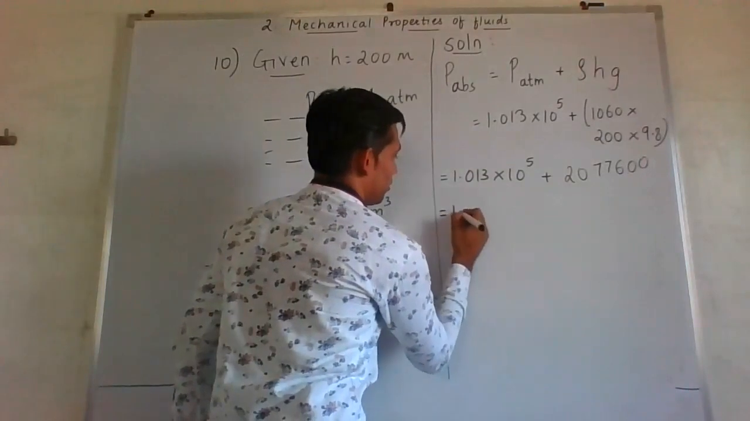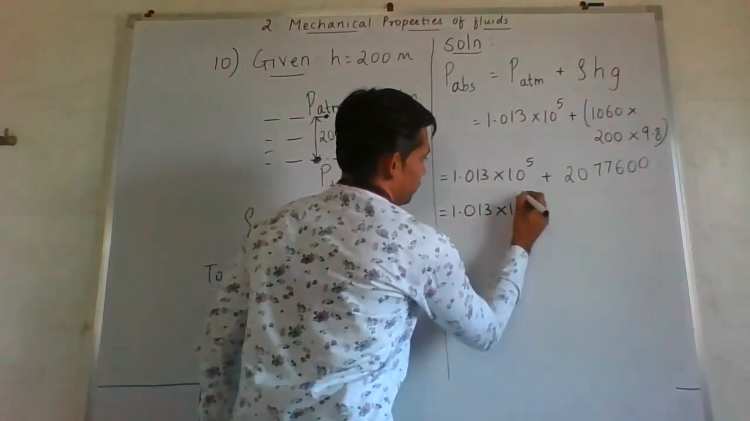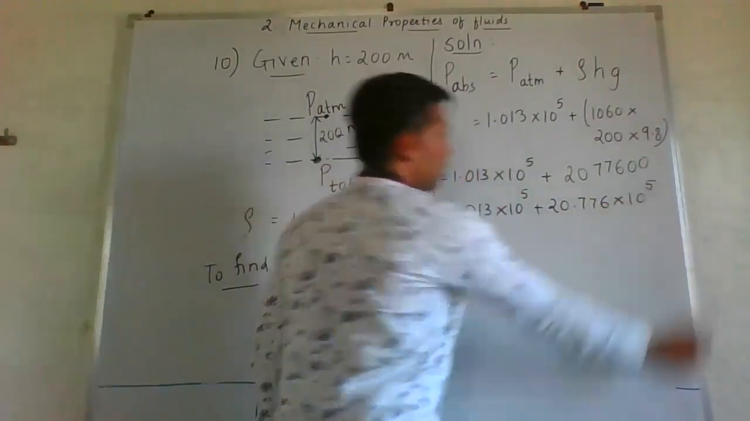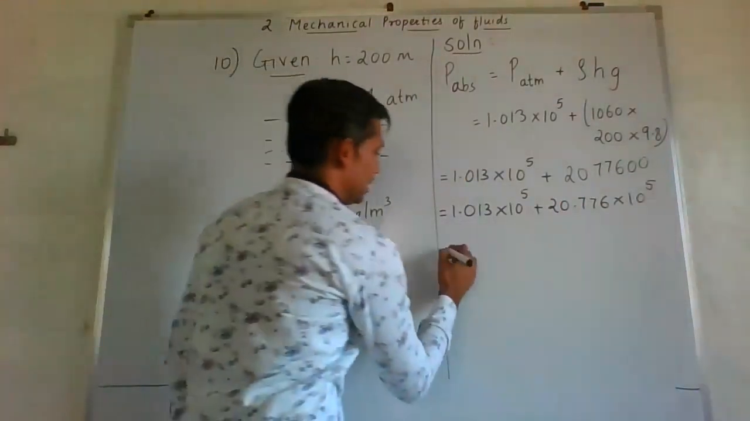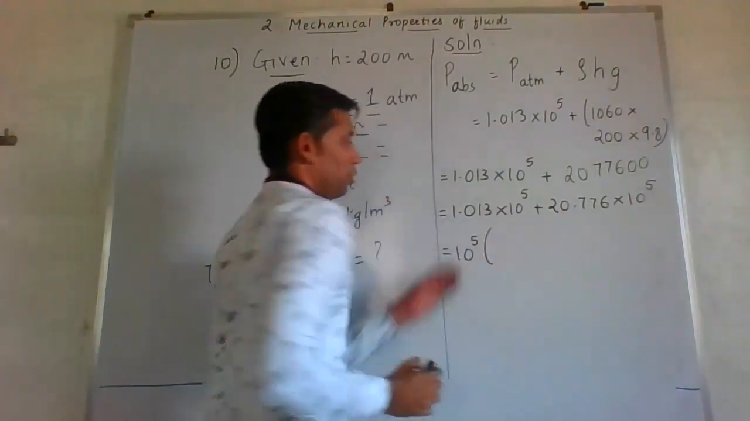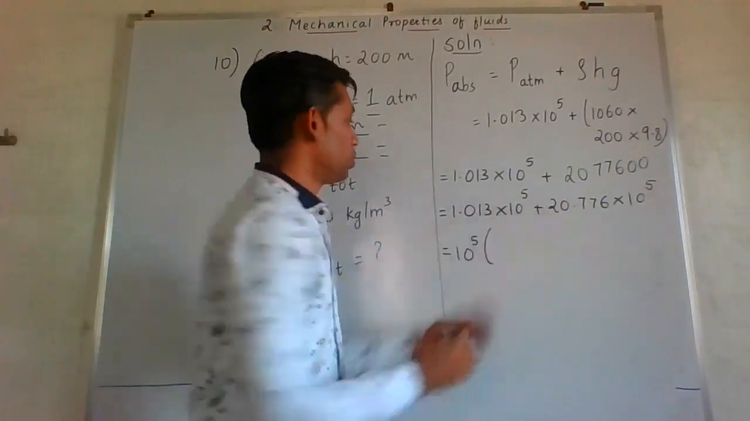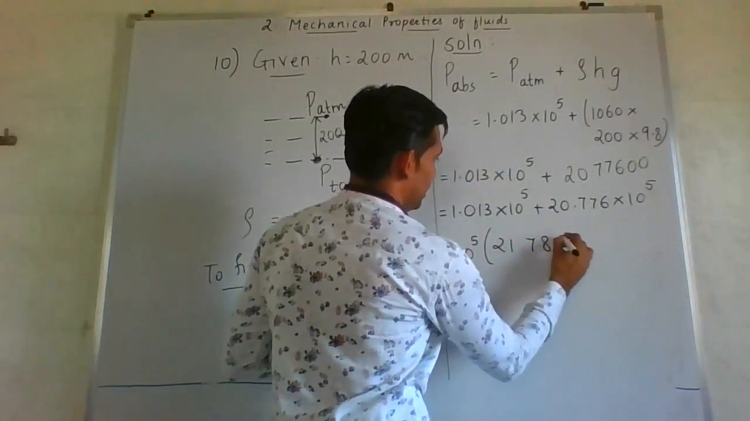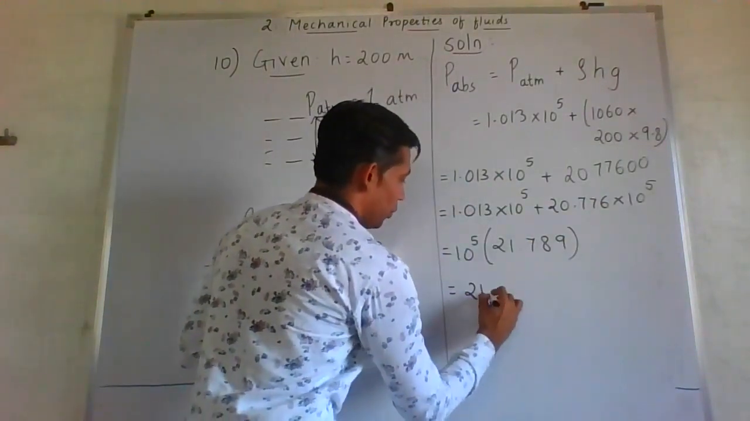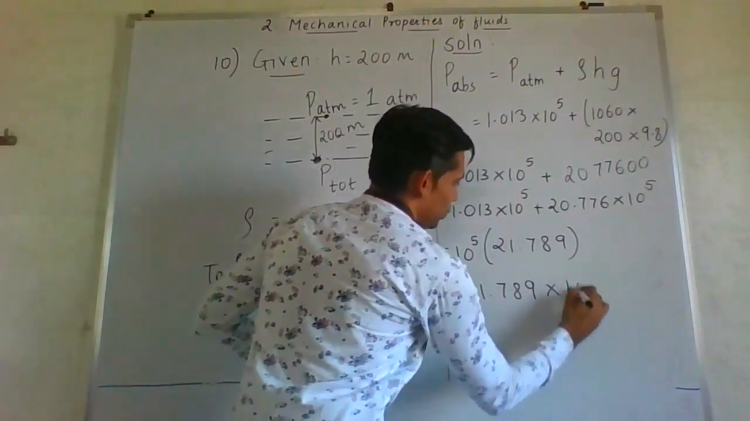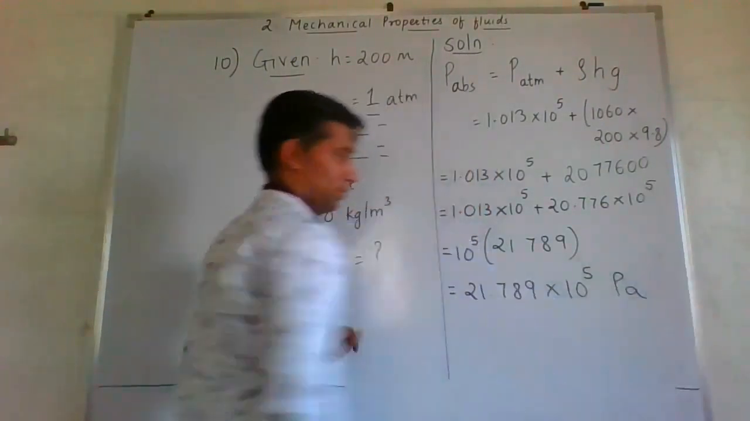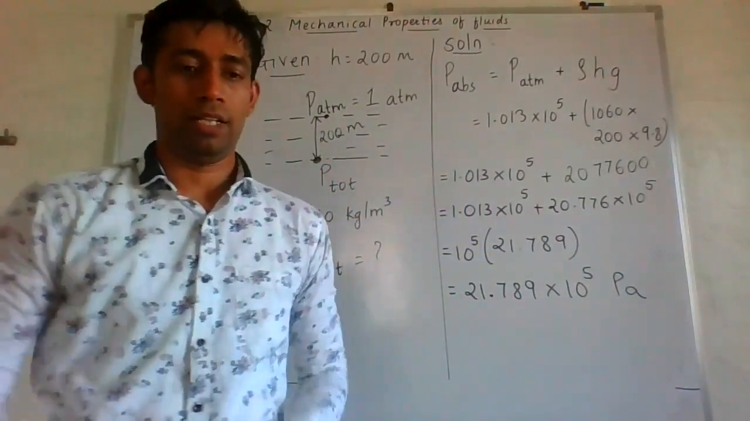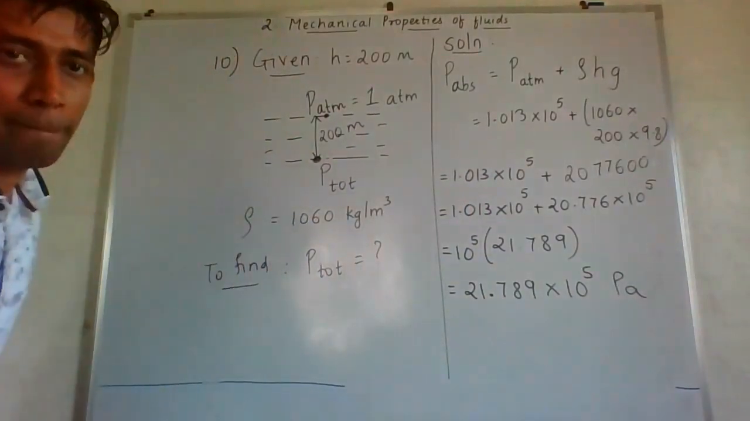So our next step will be, okay. Now 10 raised to 5 can be taken as common. Now you can simply add this 2, okay. So this will give you 21.789. So your last answer is 21.789 into 10 raised to 5 Pascal. So this is what is your final answer to this numerical. Okay, please you can note it.